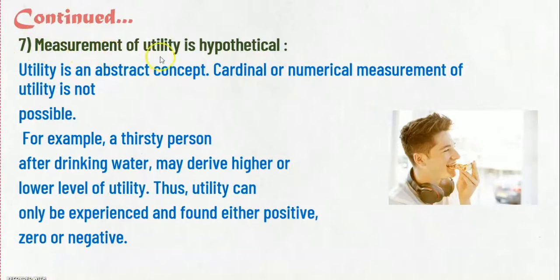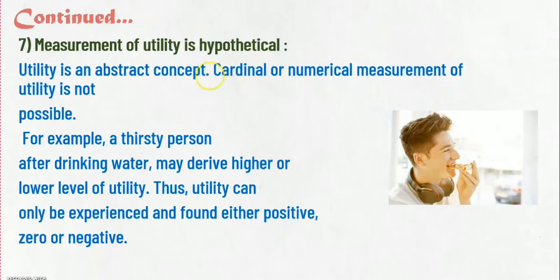Seventh one, measurement of utility is hypothetical. Hypothetical means we cannot give numbering to our utility. Here, utility is an abstract concept. Cardinal or numerical measurement of utility is not possible. It means we cannot say that I have this much utility and we cannot express it in terms of number.